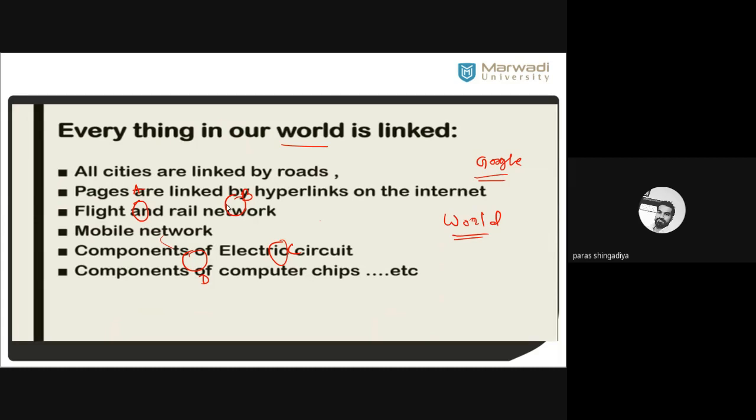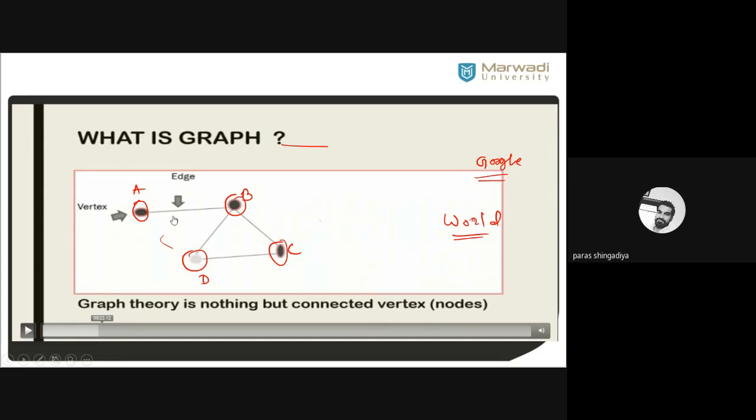For example, if you consider this graph, there are four railway stations mapped in this way: railway station A, B, C, and D. This connection means there is a rail network between A and B, between B and C, then C and D and so on. So we can identify the possible route between any two locations.